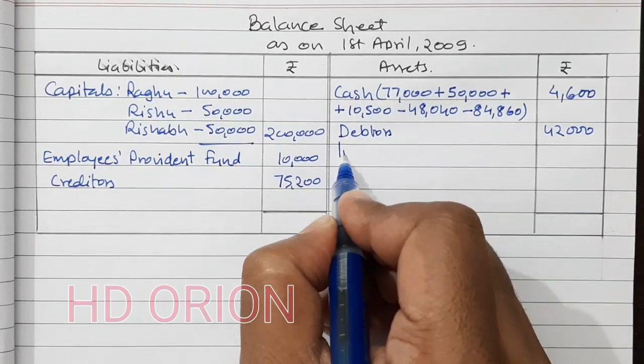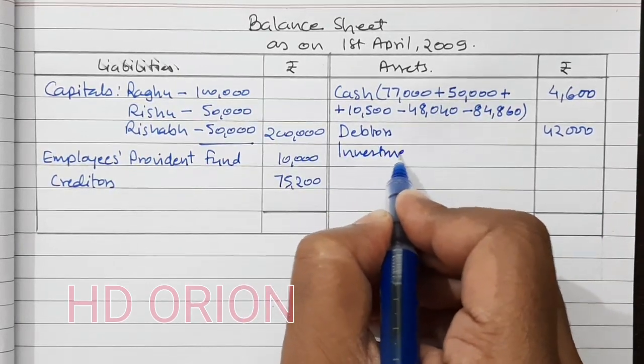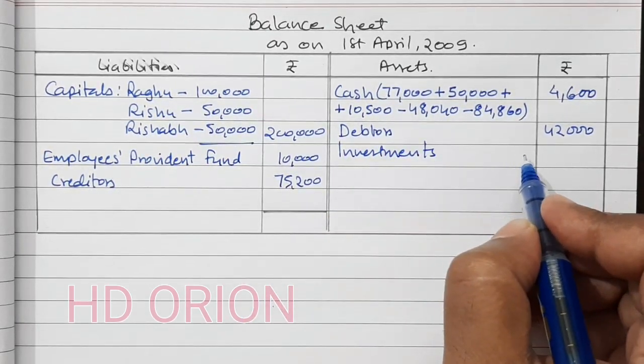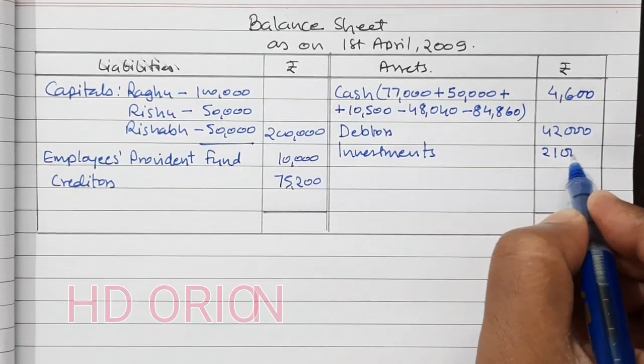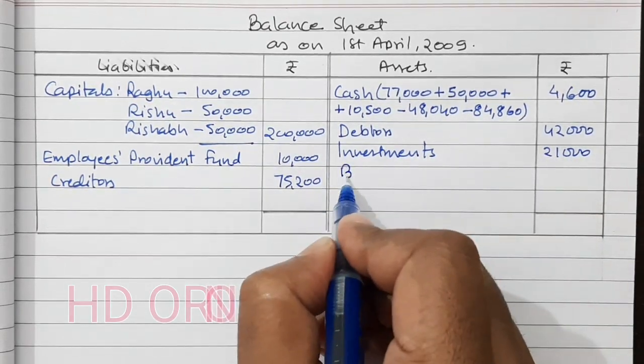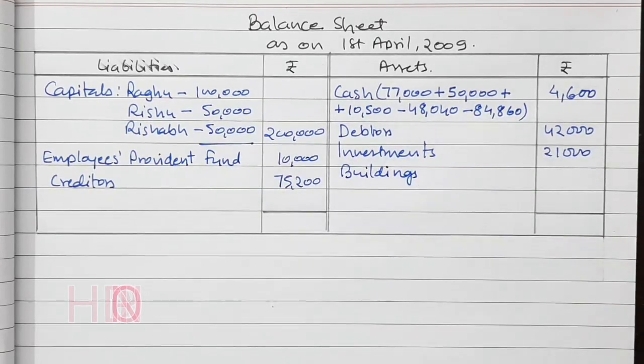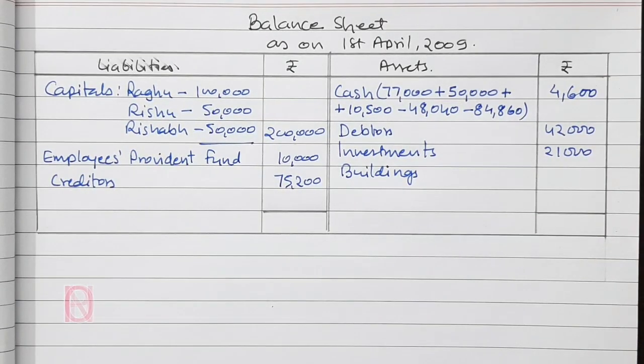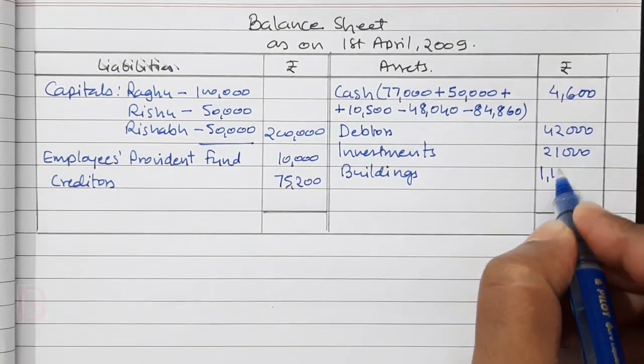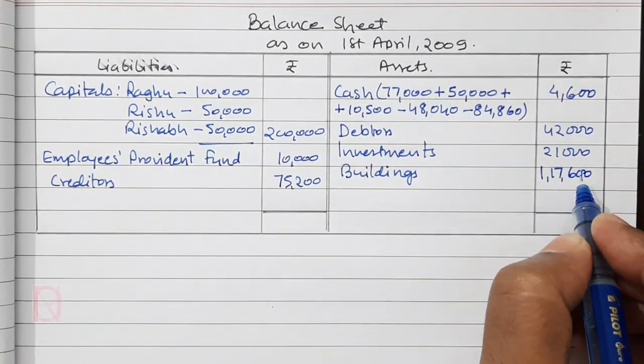Then investments, rupees 21,000. Then building, ₹1,17,600.